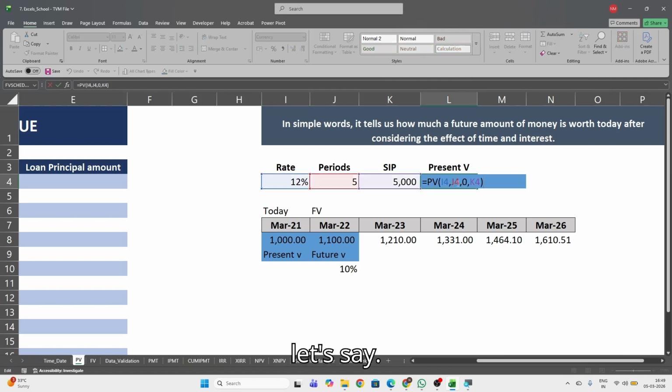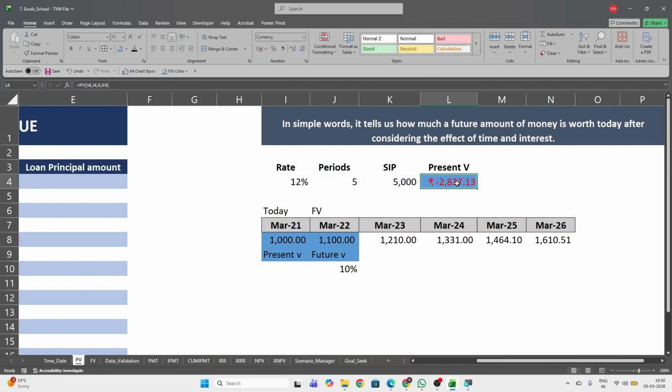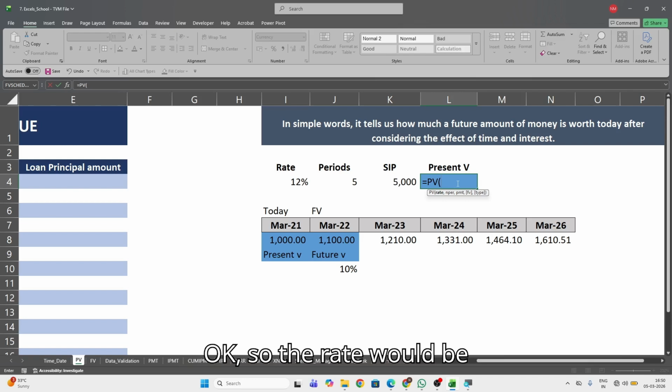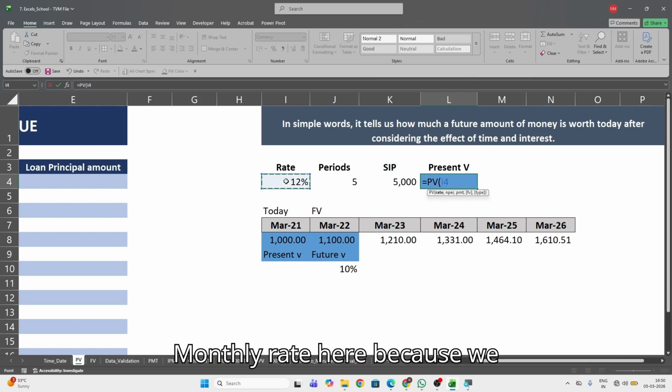So let's say equal to present value. Be aware, keep that in mind, that the SIP is monthly and the rate of return and period is yearly. Okay, so the rate would be this, but we need a monthly rate here because we are calculating SIP and present value in terms of months.